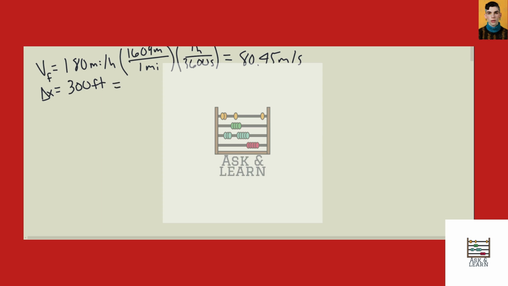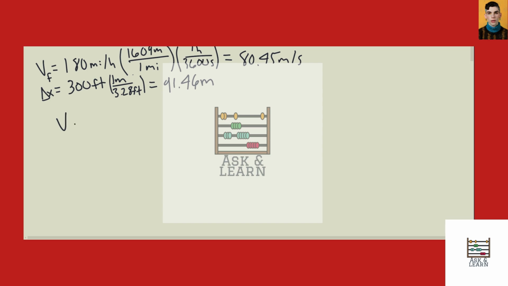And for displacement, 1 meter is equal to, sorry, that shouldn't have put that equal sign there. Let's erase that. Okay. 1 meter is equal to 3.28 feet. So now calculate this. It comes up to 91.46 meters.